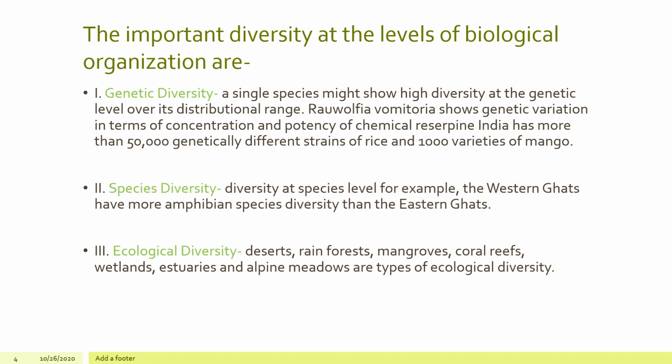It is very important. Over here, Rauwolfia vomitoria shows the genetic variation in terms of concentration of reserpine, and India has more than 50,000 genetically different strains of rice and 1,000 varieties of mangoes. Okay, species diversity can easily be visible in the Western Ghats and the Eastern Ghats in India itself. India shows a great variety of biodiversity, ecological diversity too.